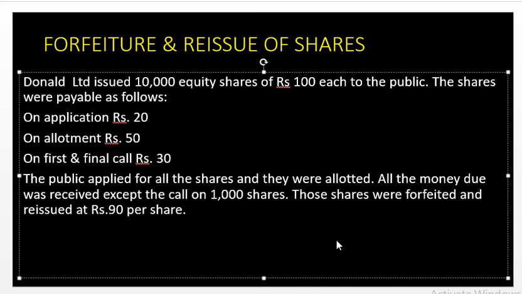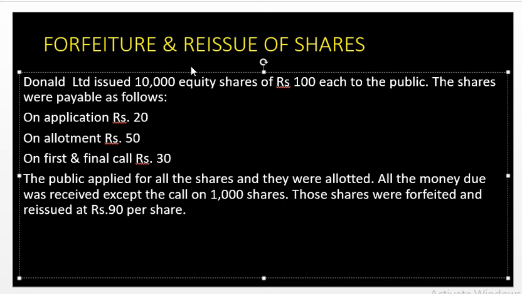Donald Limited issued 10,000 equity shares of rupees 100 each to the public. The shares were payable as follows: on application 20, on allotment 50, on first and final call 30. The public applied for all the shares and they were also allotted. All the money due was received except the call on 1,000 shares. Those shares were forfeited and reissued at rupees 90 per share.